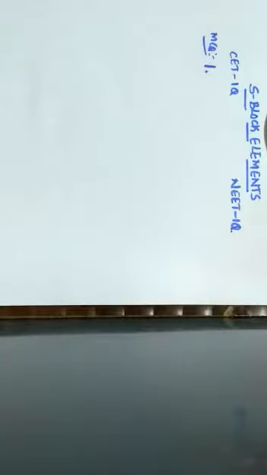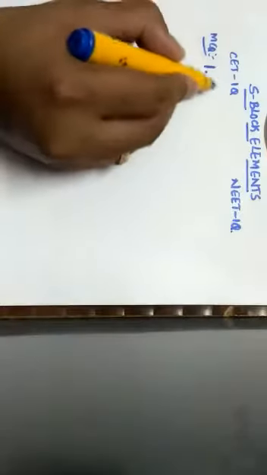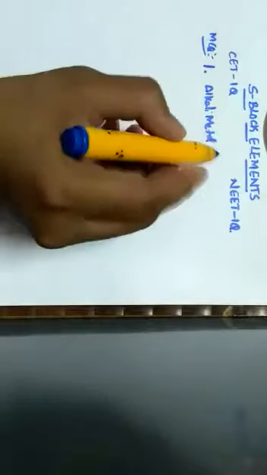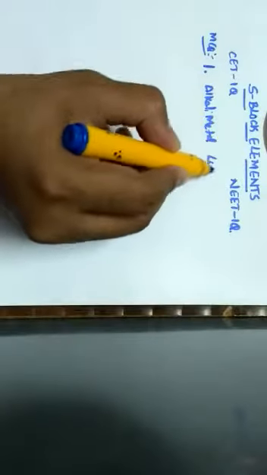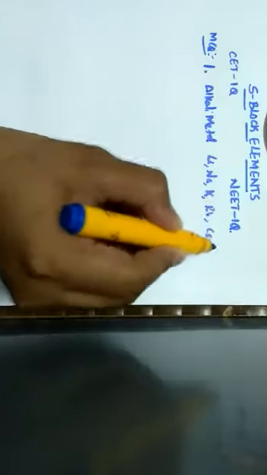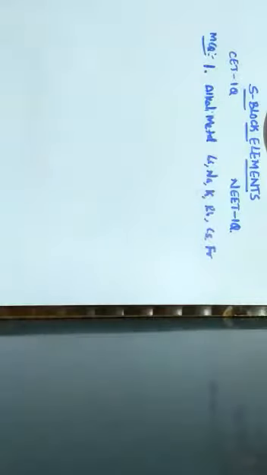First question: among the alkali metals, cesium is the most reactive metal because... So here they are asking about cesium. Cesium is an alkali metal. You should know the sequence of alkali metals. It starts with lithium, sodium, potassium, rubidium, cesium, as well as francium.